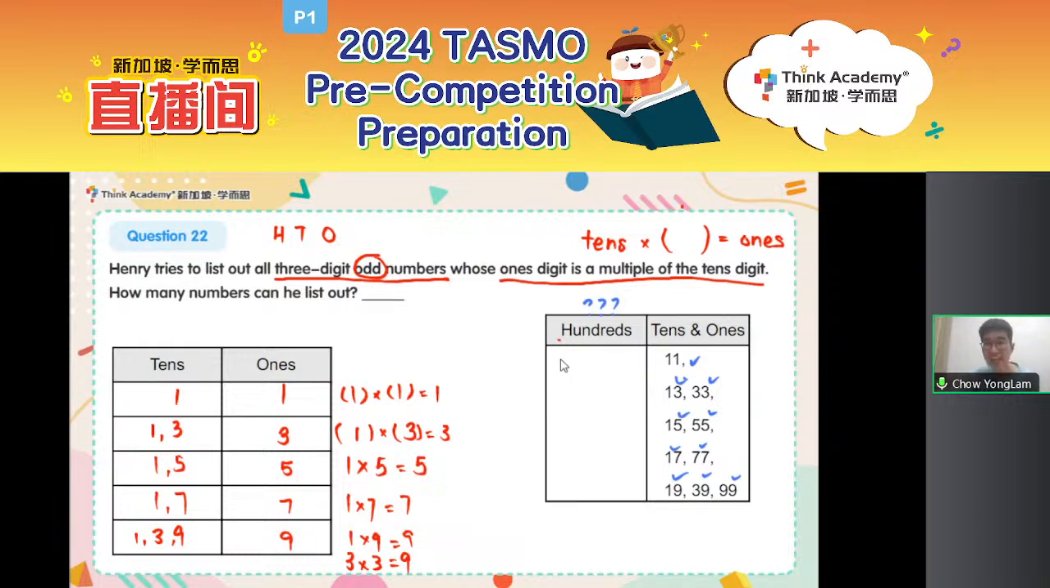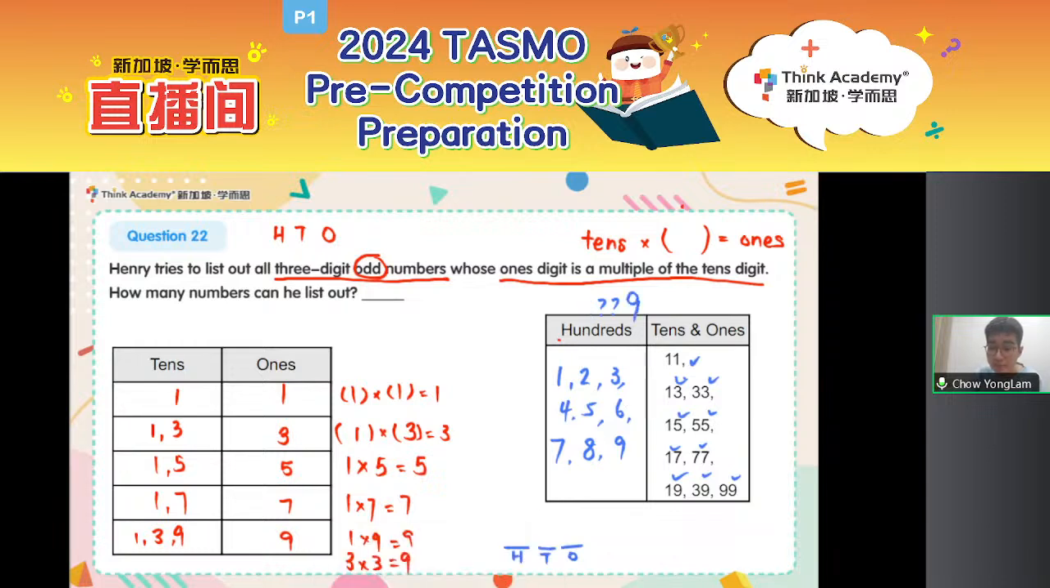Can 0 be at the highest place? Remember what I said last week? Cannot, right? So how can I choose my hundreds place? It can only be 1, 2, 3, 4, 5, 6, 7, 8, or 9. How many ways are there to choose the hundreds digit? So we have 9 ways to choose the hundreds digit. And for each way to choose the hundreds digit, how many ways do we have to choose the tens and ones? 9 ways to choose the hundreds.